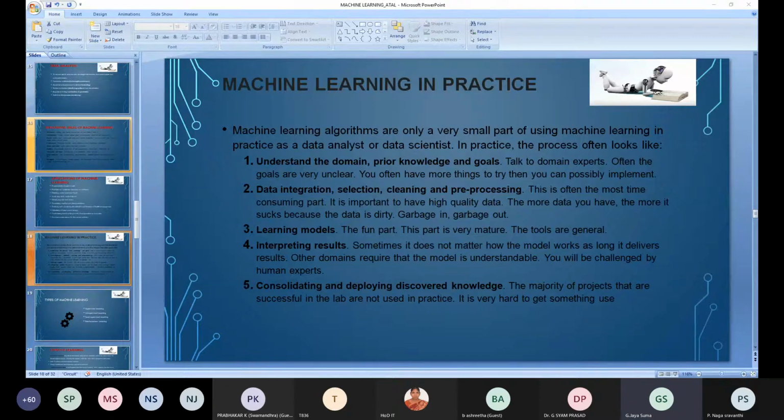OpenCV is used for image processing and computer vision. We have a library called NumPy, which is used for numerical calculations. SciPy is for scientific calculation. With Pandas, data manipulation can be done. Scikit-learn, or sklearn, is where you can find machine learning algorithms. And Statsmodels is a statistical learning library.